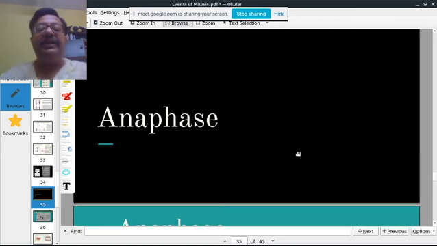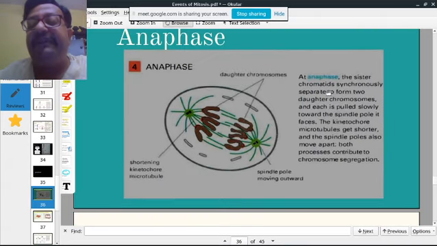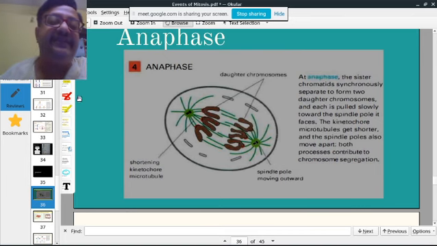Then we come to the anaphase. What happens in anaphase? The sister chromatids separate. So you had them like this, and they separate.